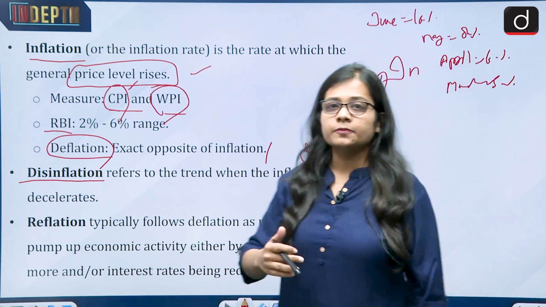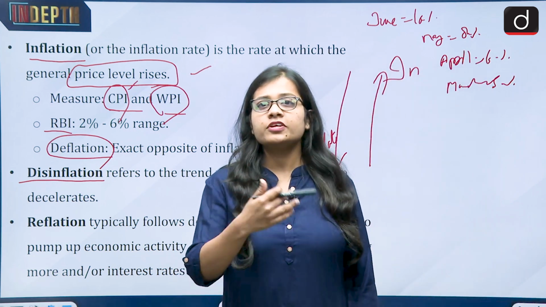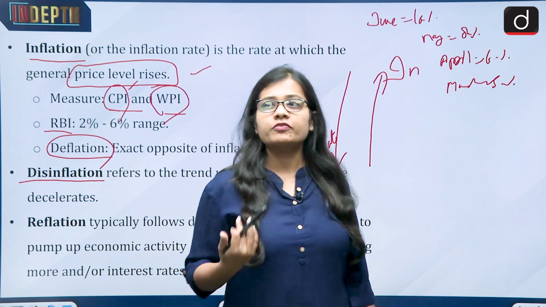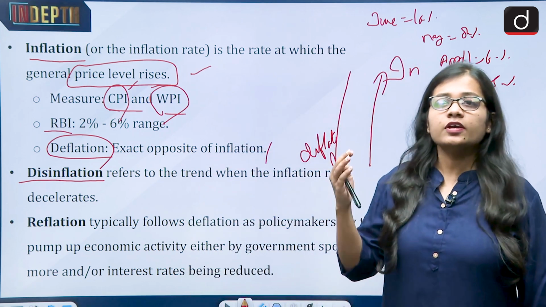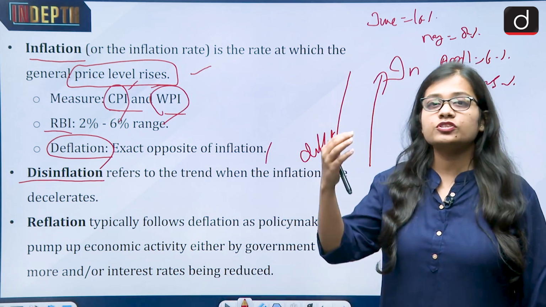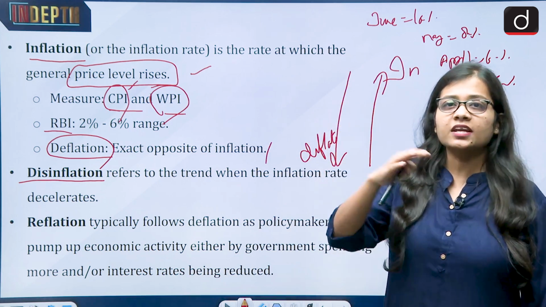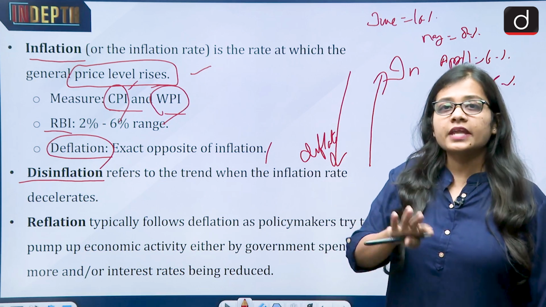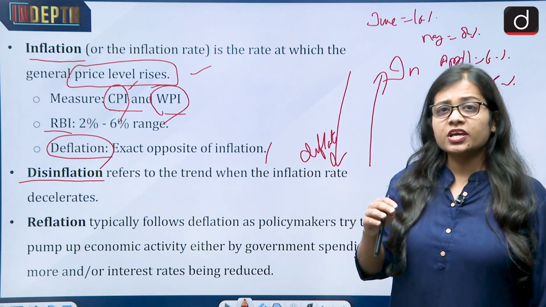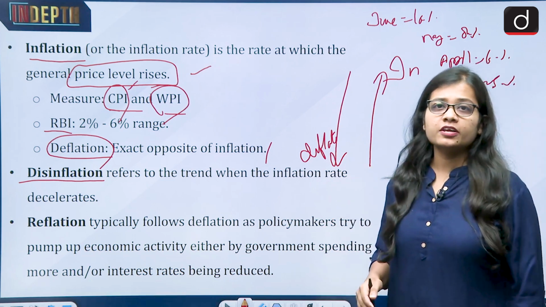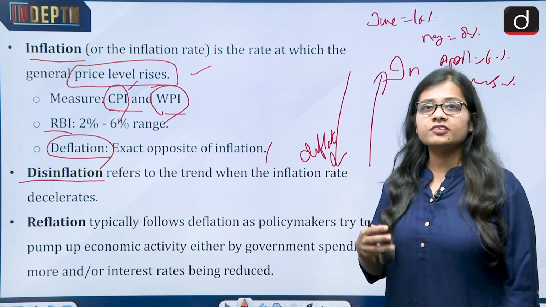So it means that after every single month, the rate at which the prices are rising or decreasing is changing. That means the temporary change while moving towards deflation is what is called disinflation.